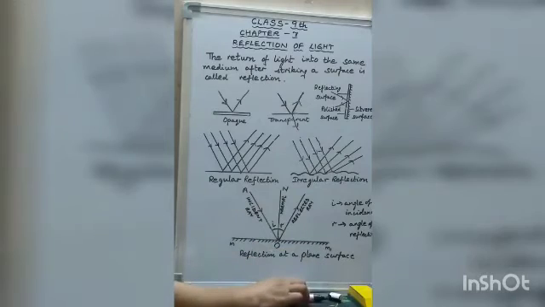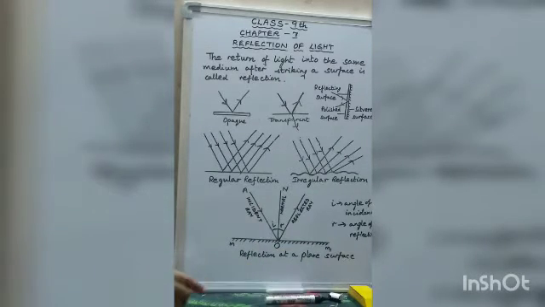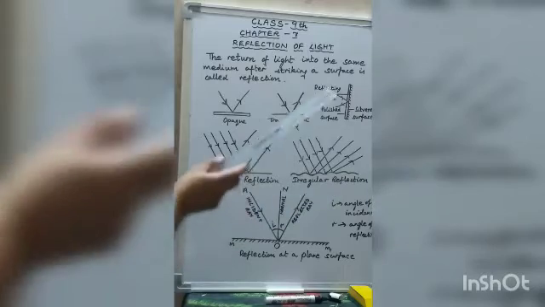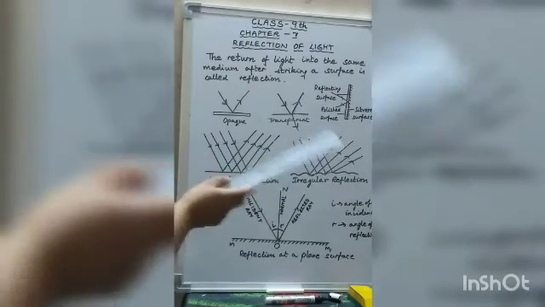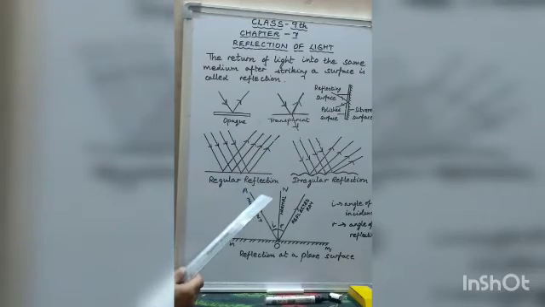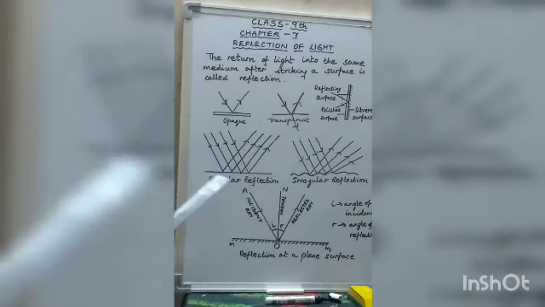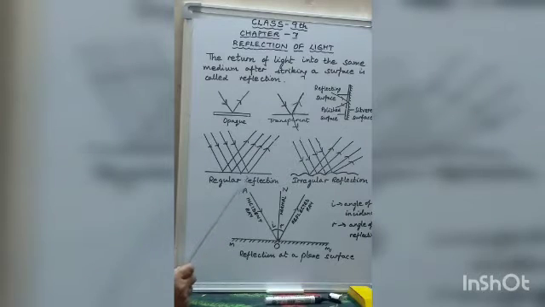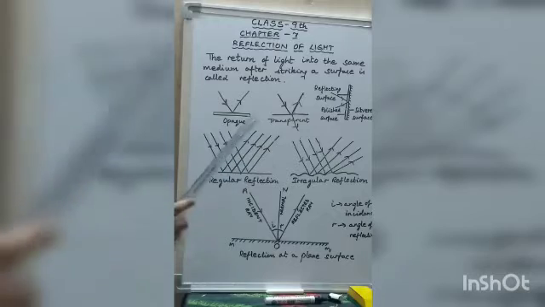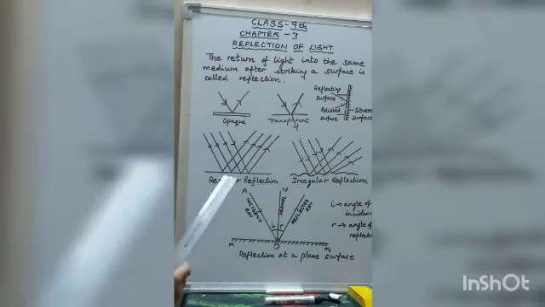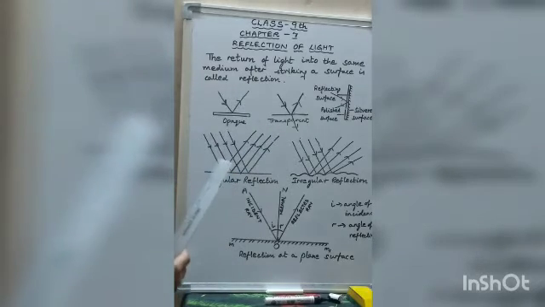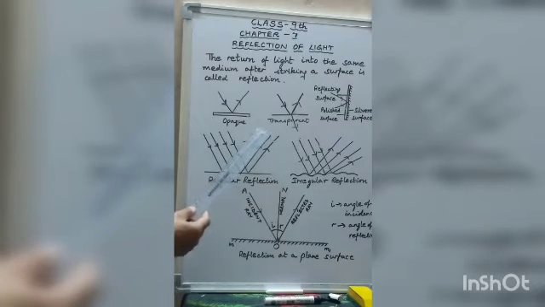Now there are two types of reflection: regular reflection and irregular reflection, based on the surfaces on which the light rays are falling. Regular reflection occurs when a beam of light falls on a smooth and polished surface such as a plane mirror. These are the incident rays, the rays of light falling on the surface, and the rays of light bouncing back from the surface. So we obtain a parallel beam again when the light is bouncing back. The reflected rays are in a fixed direction.